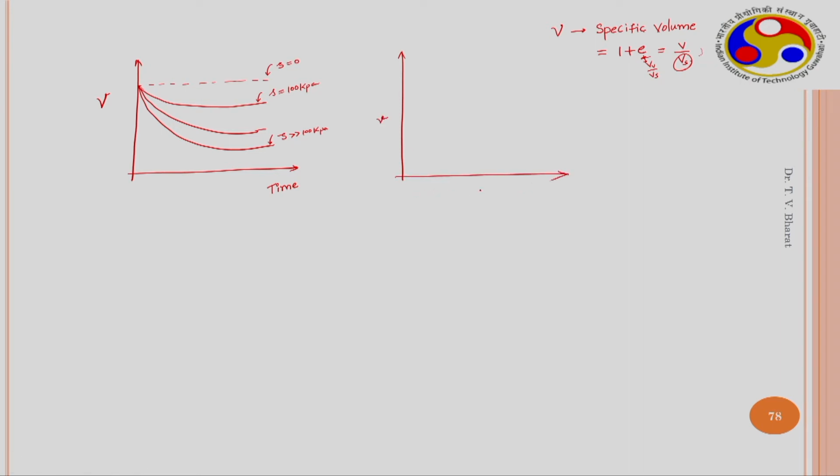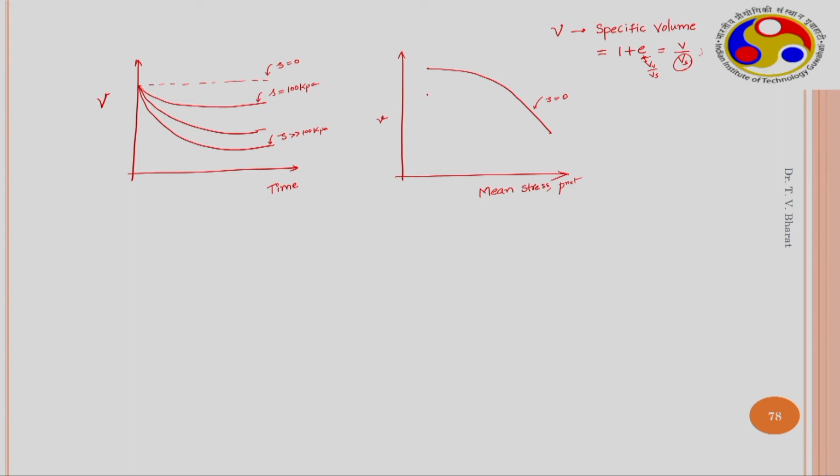Similarly, specific volume is plotted with the mean stress under different suction conditions. Mean stress, that is P net, when it is plotted. When the soil is completely saturated, this is what we get. This is typically an e log P curve. This is at S equals to 0, that is purely saturated soil.